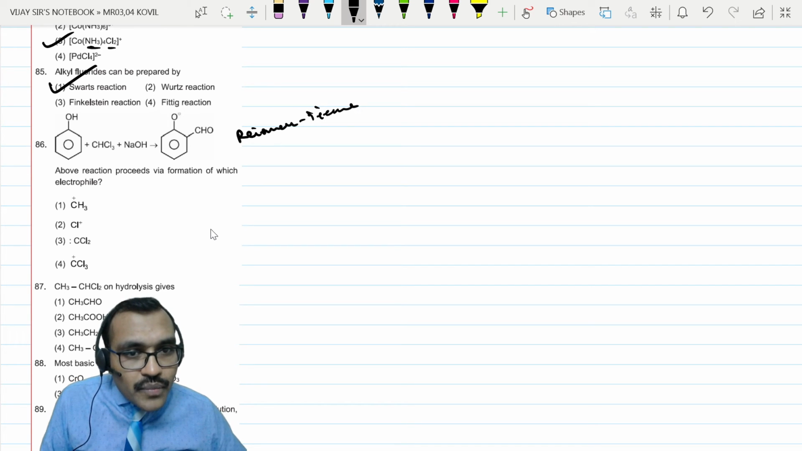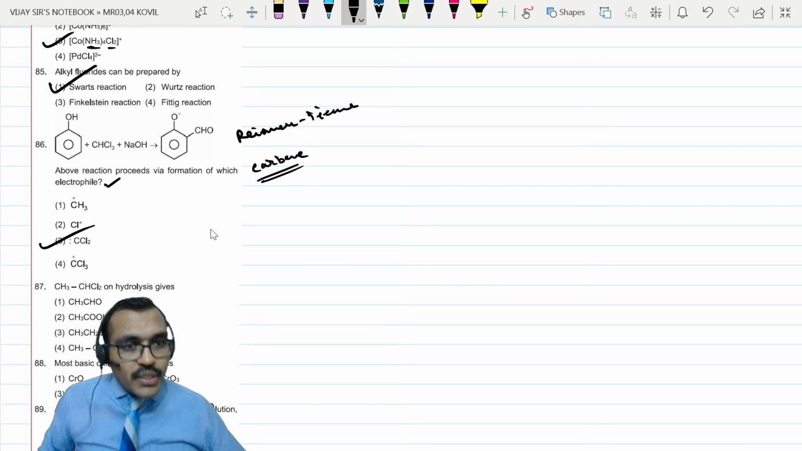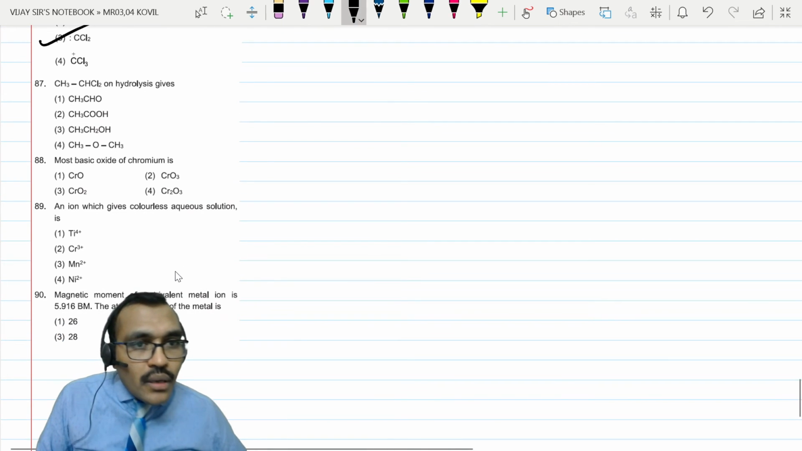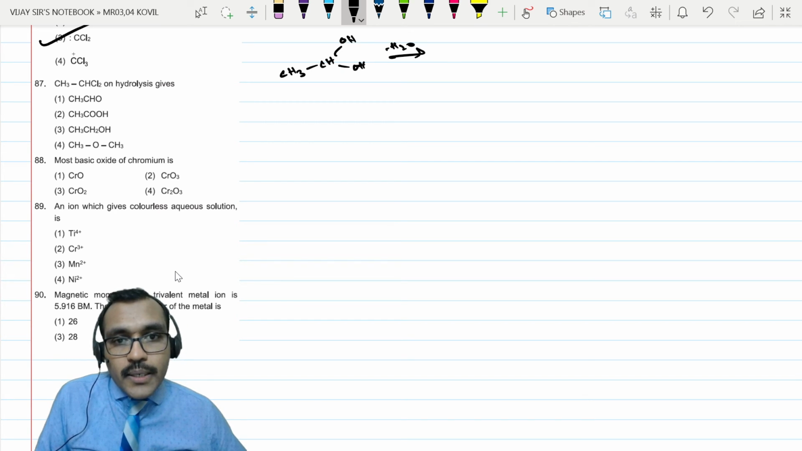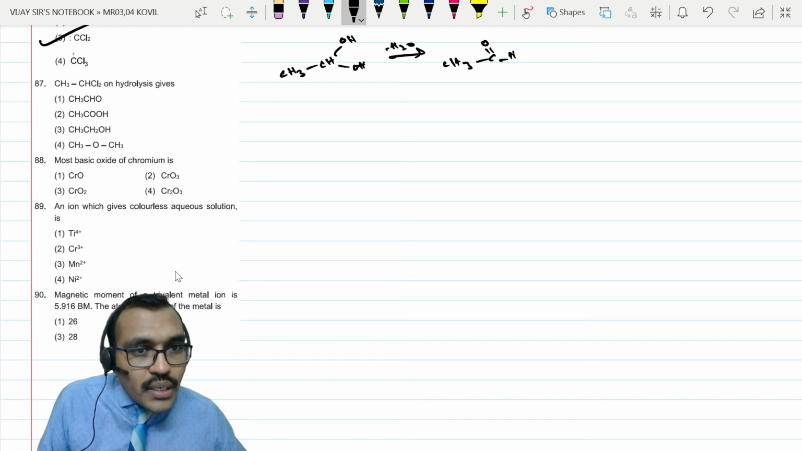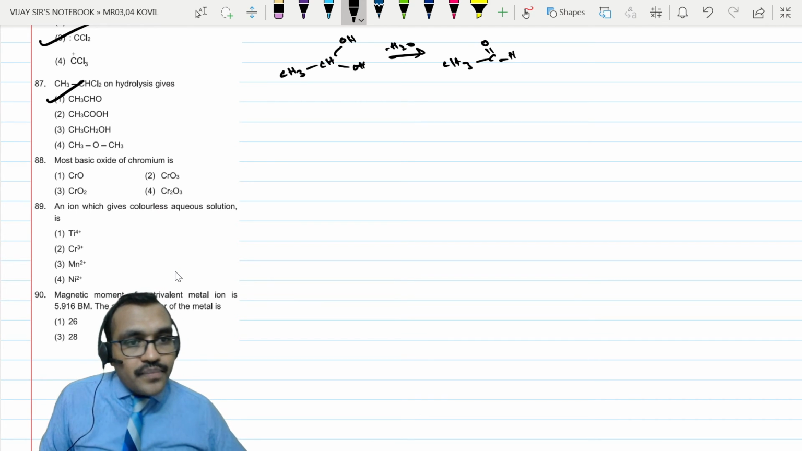So here, carbenes act as electrophile here. So option 3. Next, this on hydrolysis gives CH. You will get OH here, OH here. Of course, there will be loss of water molecule. Then you will get aldehyde. So you will get CHO. So you will get aldehyde.